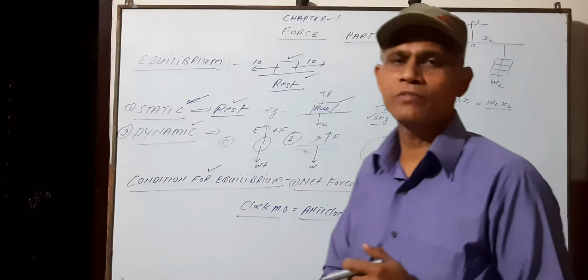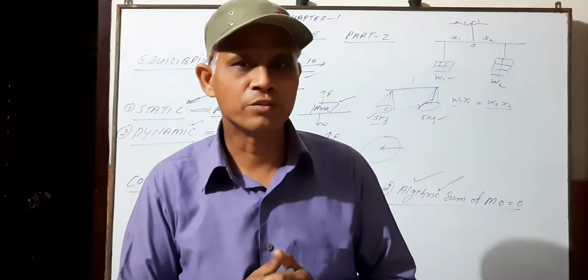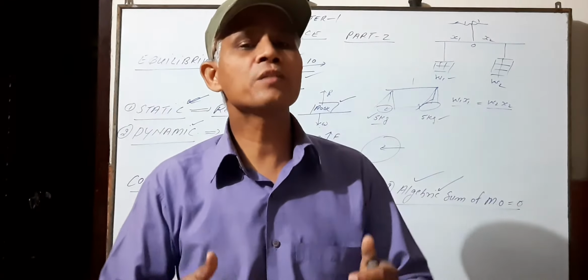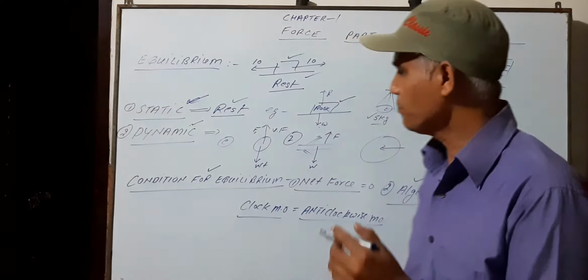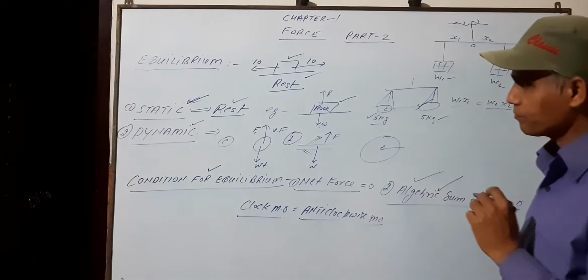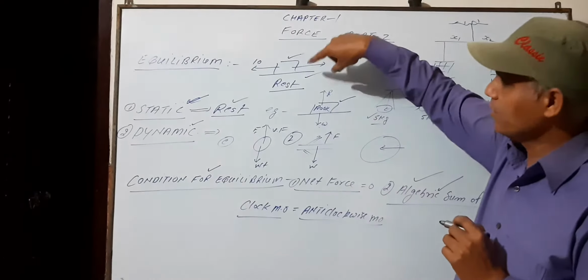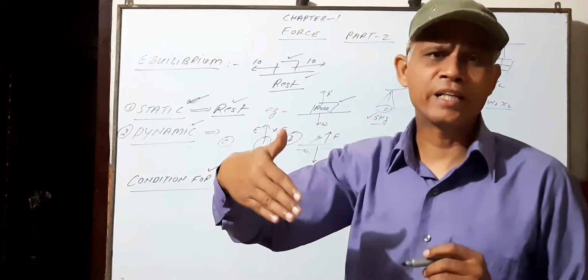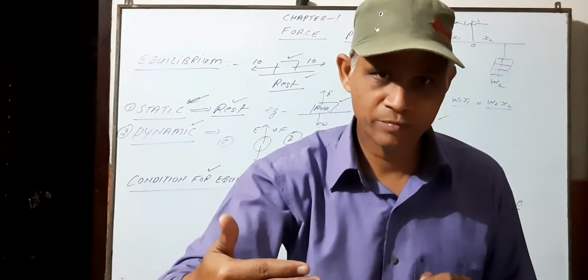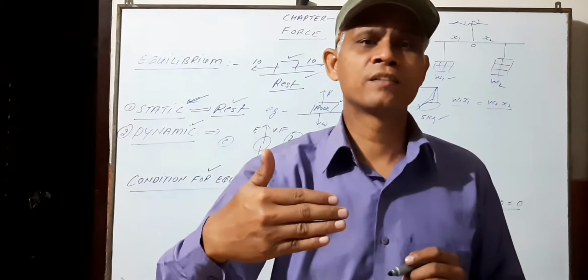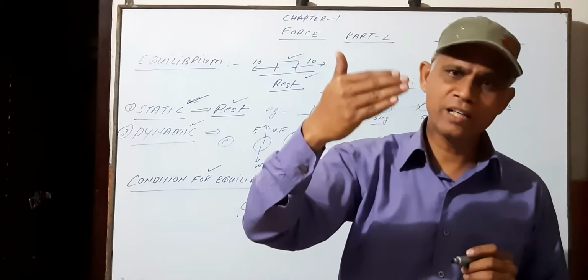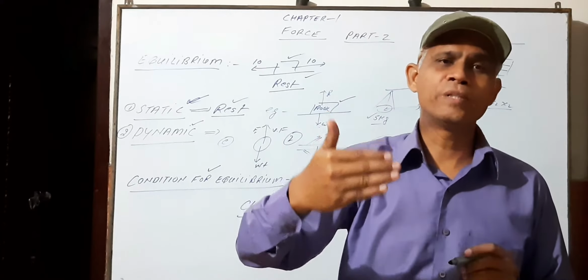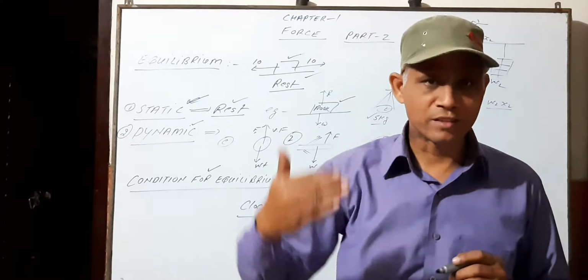Now next topic which we are going to discuss with you is principle of moment. What is principle of moment? Principle of moment says that when a body is in a state of equilibrium, in that case, the algebraic sum of all the moments acting on the body is 0.